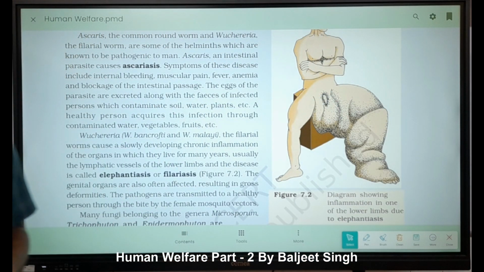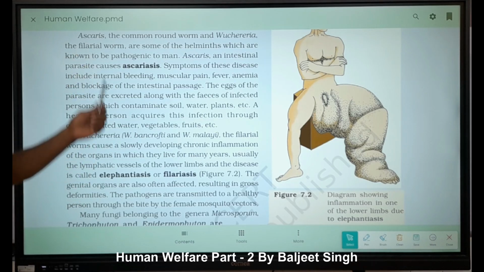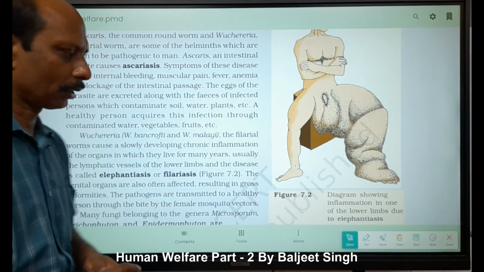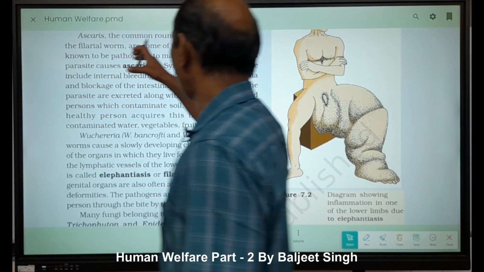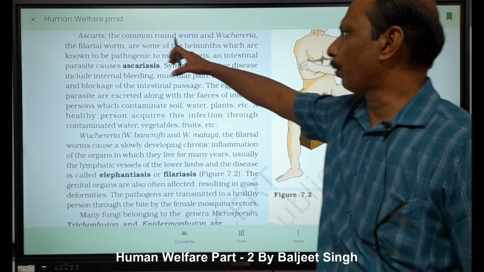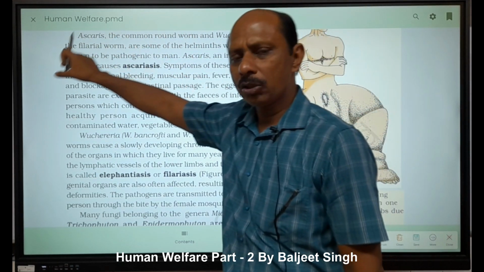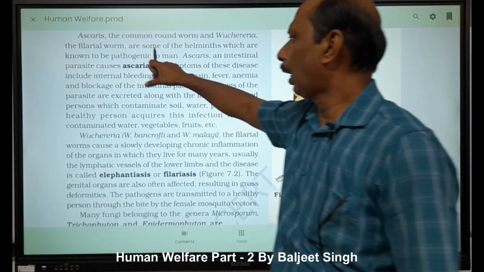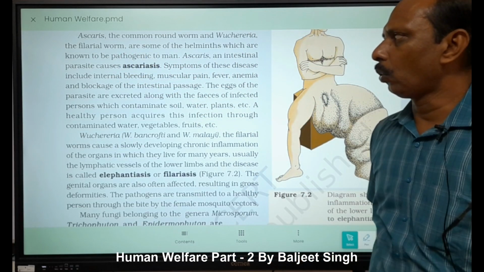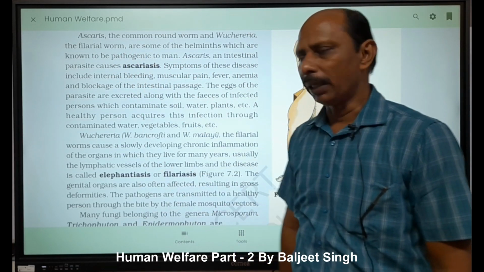Next disease, it is given helminths. Here helminths means nematode diseases are given, Ascaris, and another one is Wuchereria bancrofti, that is filaria worm. Ascaris, the common roundworm, and Wuchereria, that is commonly called filaria worm, are some of the helminths which are known to be pathogenic to human.